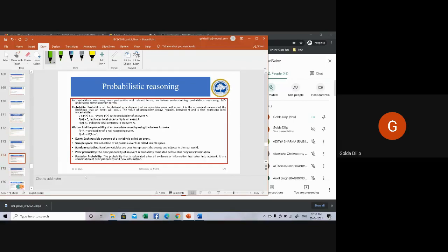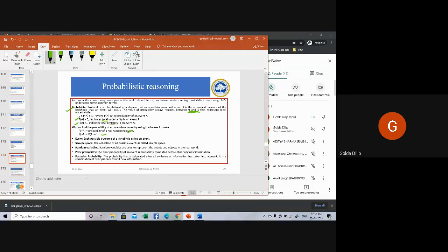When you say probability, this is again a repetition. It will always have a value between 0 and 1. 0 indicates total uncertainty, 1 means total certainty. That's the point to be noted. Then P of not A, the probability of an event not happening. P of not A plus P of A is equal to 1.